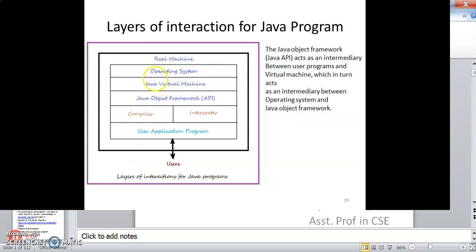And these are the layers of interaction for a Java program. The layers contain the real machine, then the operating system, and the Java virtual machine and Java object framework. Then the compiler and interpreter, and the user application program. This is how the user interacts with the user application program. The Java object framework acts as an intermediary between the user program and the Java virtual machine.